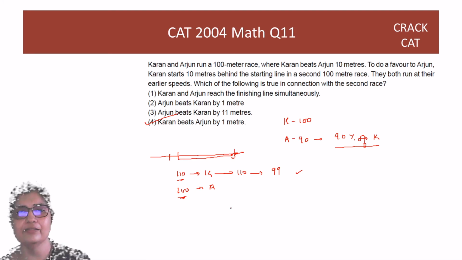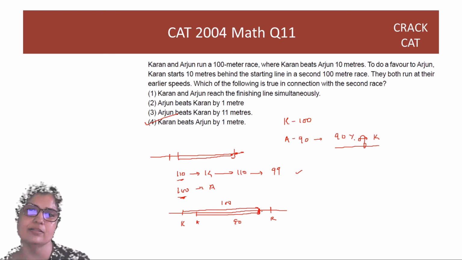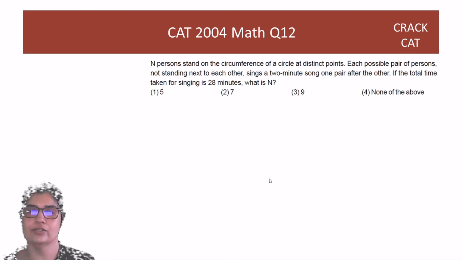Another way of looking at it is, okay, now when the race starts and Karan is 10 meters behind and Arjun is here, when Karan runs 100, Arjun runs 90. So this is 90 and this is 100. There is still 10 meters left for the race. This is the race ka end. Now both are together. Who runs faster? Karan runs faster. So Karan has to beat Arjun, right? That's another way of looking at it. 12th question now.